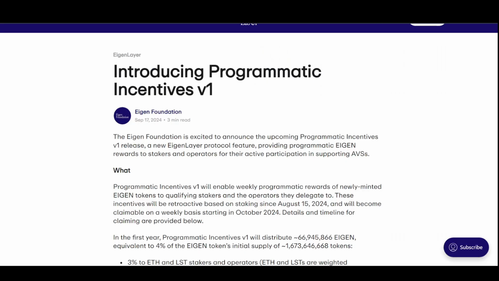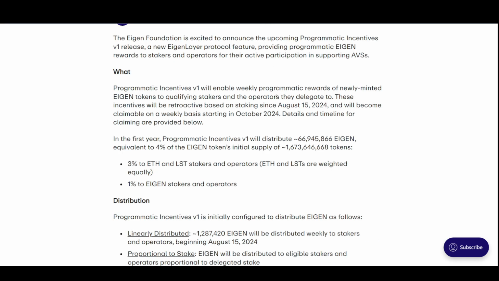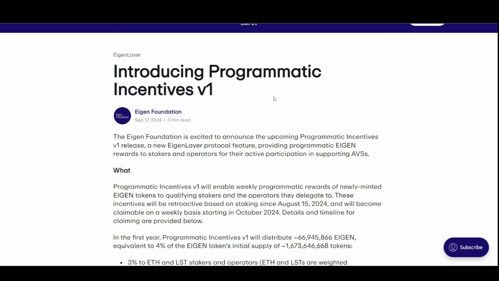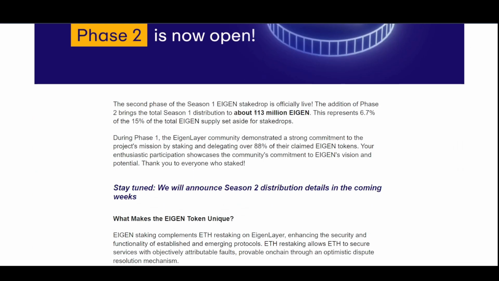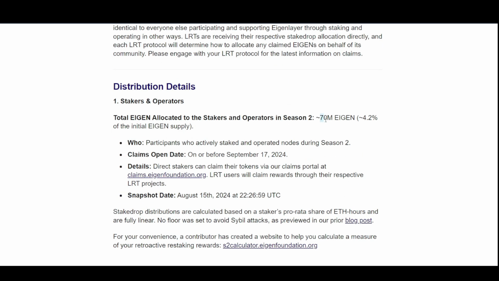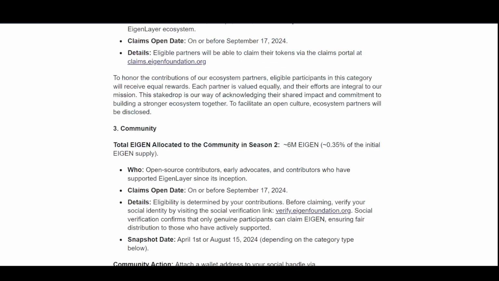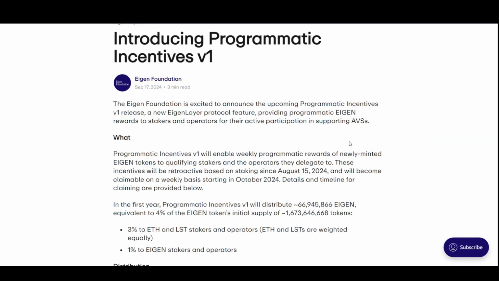And if you look at the first phase, I think the token supply was somewhere around 113 million, which they gave out in the first phase. As you can see here, about 113 million tokens were given in the first phase. And this is the second phase, and if you sum these allocations up, I think the initial circulating supply is somewhere around 200 million, and the initial supply of the coin overall is going to be 1.6 billion, as you can see.